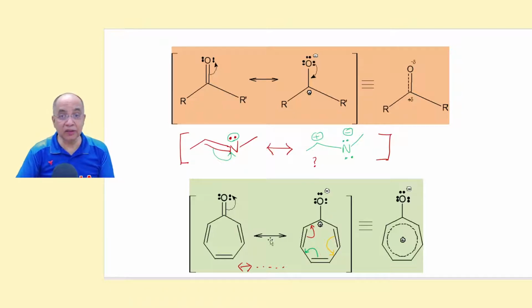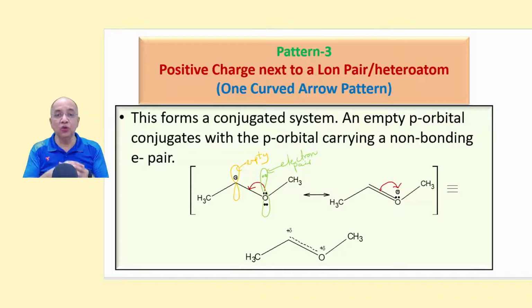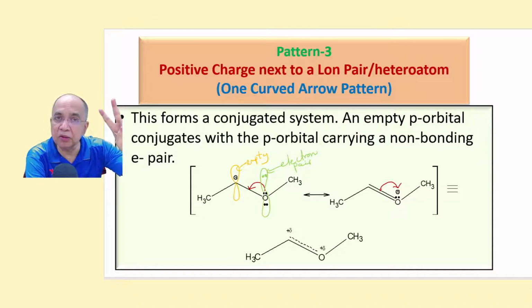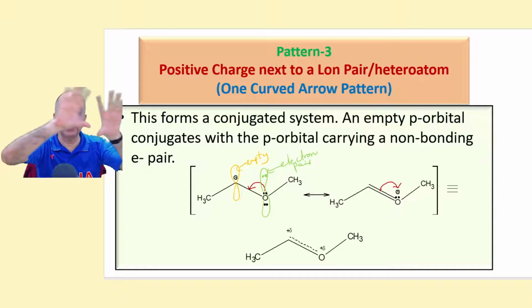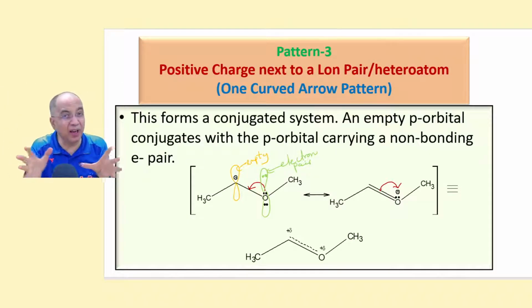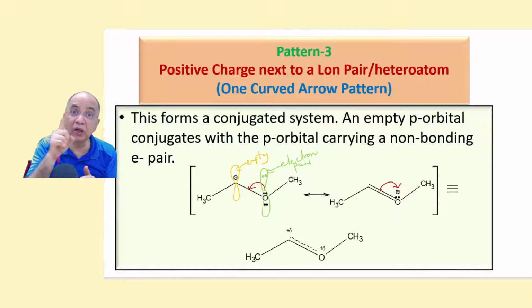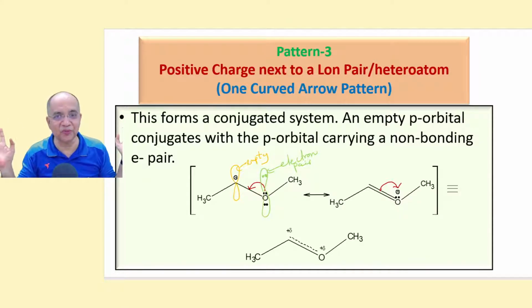So let us go to the next pattern, pattern 3. So how many patterns have we learned? One is allyl carbocation, a plus charge adjacent to, next to a double bond. The pi bond and the plus charge will be separated from each other by a single bond. It's the allyl carbocation pattern, a one curved arrow pattern. The second one is again one curved arrow but not a conjugated pattern. It is only a pi bond between two different atoms.